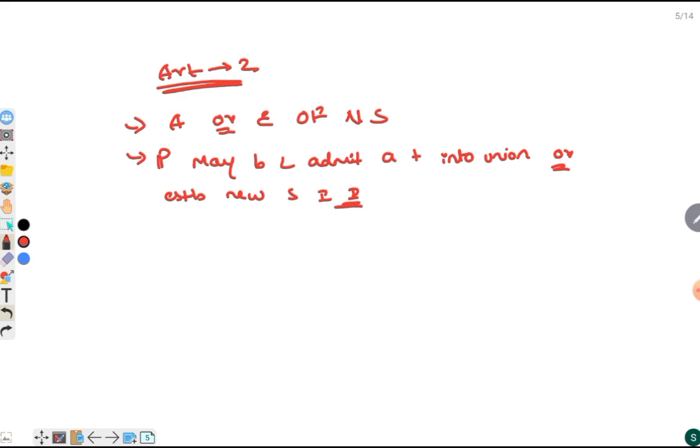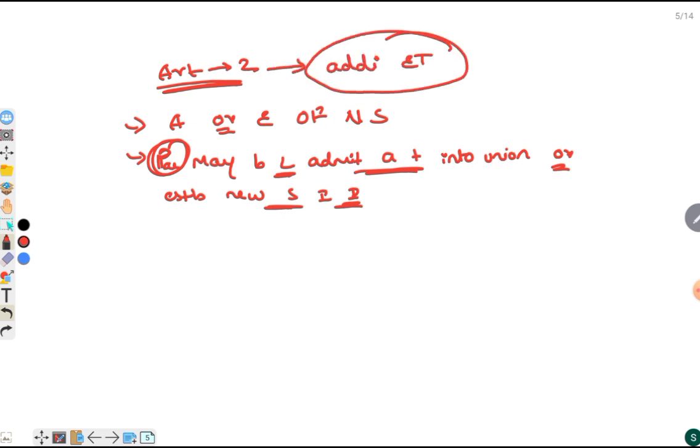Hence, the Parliament has the power to make law to admit a territory into the union or establish new states in India. Article 2 is about the addition of external territory. I am saying this so you can understand it in the next article. To understand Article 2, let's move to Article 3.